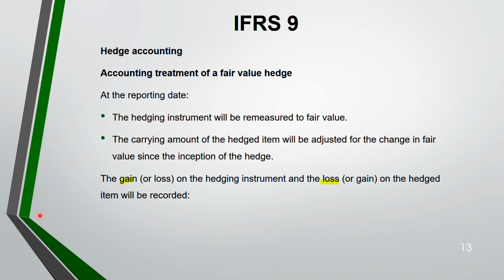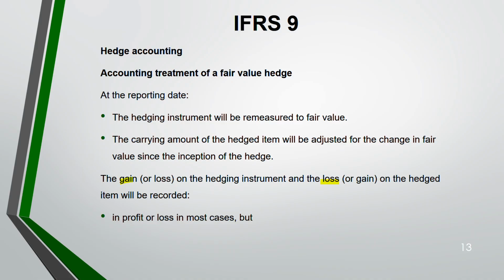Okay. So if you are having a gain in a hedging instrument, you should have a loss in a hedged item. You can't have gain in both areas, nor can you have loss in both. Otherwise, hedge accounting will not work. There is no purpose for you to hedge your risk. You are hedging it so that loss in the hedged item will be offset by the gain in the hedging instrument. That's the whole purpose. Okay. So this will be recorded in profit and loss in most cases.